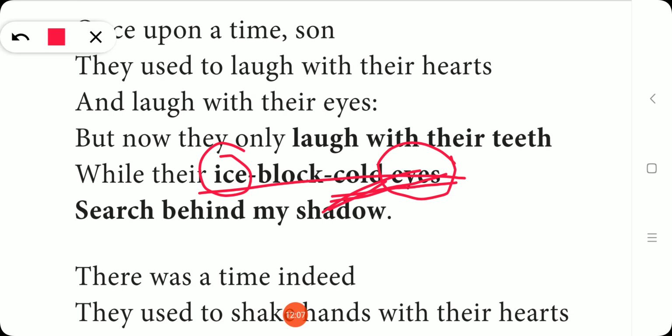Cold because of lack of love and warmth. That's why human beings' eyes are compared to ice. Just as ice freezes, likewise human beings' eyes are also very cold, frozen because of the lack of warmth or any feelings. Understand? So that is the meaning. Human beings' eyes are cold like ice. That is the comparison made. Here no comparative word is used, but even without a comparative word, a comparison is made between ice and eyes.